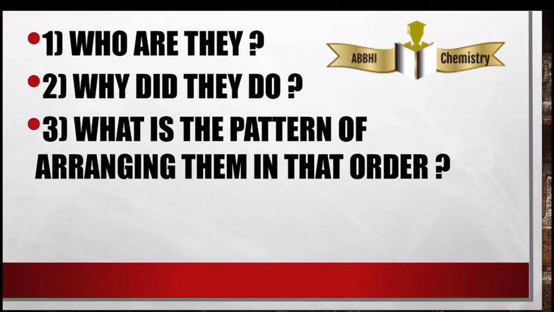Who are those scientists? What did they do? What is the pattern of arranging them in that order? So these are the 3 questions which pop in every person's mind. What did those 3 successful scientists do? And why did they do it?